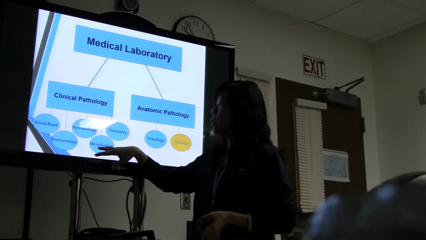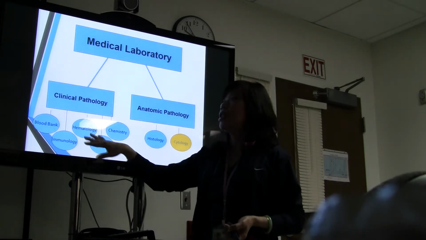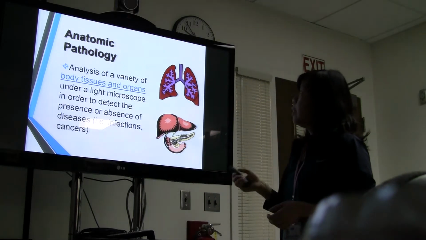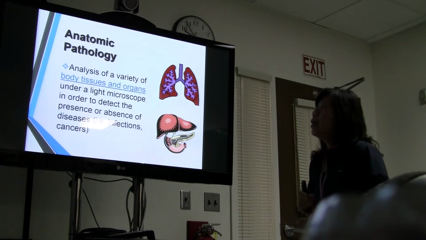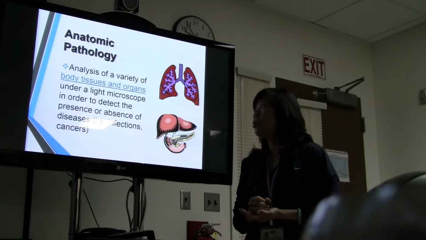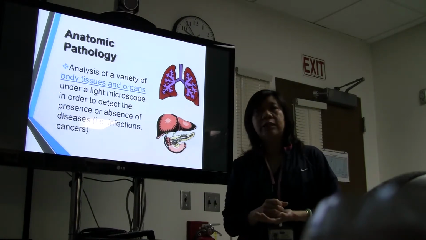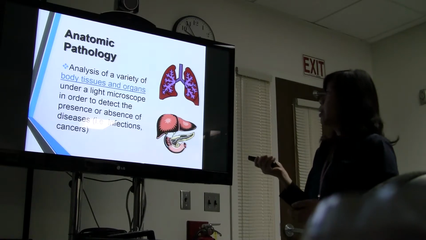It also includes forensic and molecular testing. Okay. Anatomic pathology is the analysis of a variety of body tissues and organs under a light microscope in order to detect the presence or absence of disease. It could be infectious, it could be cancerous disease. Okay.